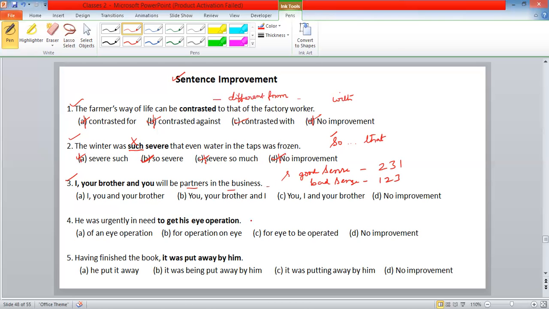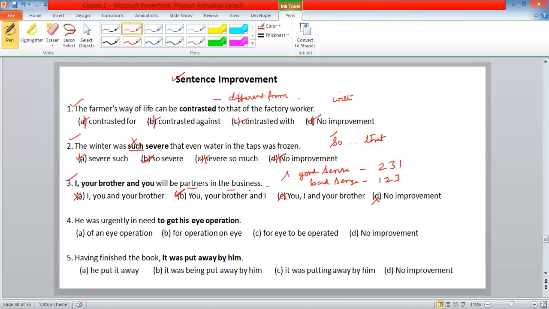Two means second person here. Where you find second person, here also second person, here also second person. Then after that, third person. Your brother is third person, but here I is given. So this is wrong. First you see the second person, then next you have to see whether third person is there or not. Third person is here, but here third person is not there. Like that you have to see the answers. This is wrong. No improvement. The second one is the right answer.